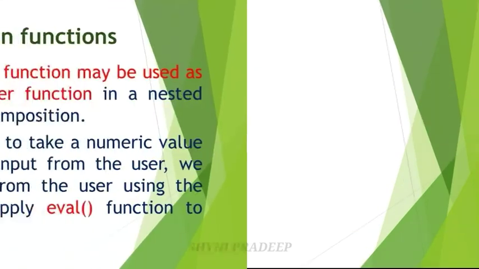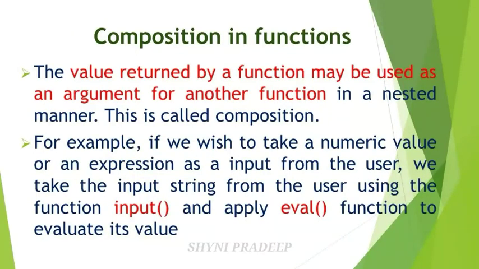Okay, and next let us see about composition in functions. What do you mean by composition in functions? The value returned by a function may be used as an argument for another function in a nested manner. This is called composition. For example, if a user gives an input and gets an output, which means getting a returned value, and that value is used as an argument for another function in a nested manner, this is called composition. If you want to take a value from one function for another, then it is called composition of functions.